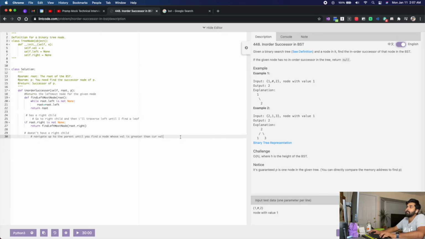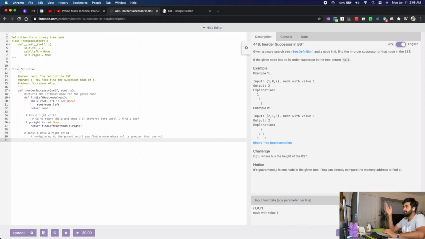Now, given a root, okay, wait. That is not something that we want, right? If p dot right, I'm not supposed to travel from root. P is the node that is given to me, and I'm supposed to find out the successor of p. So I'll have to see if p is having a right node. If it's having a right node, then I'll go for p dot right and do the find leftmost node.